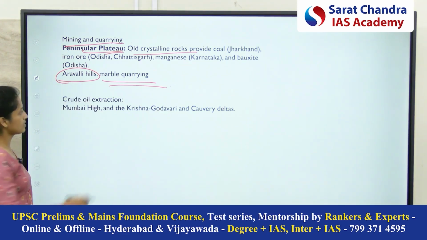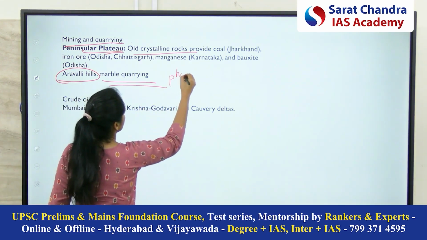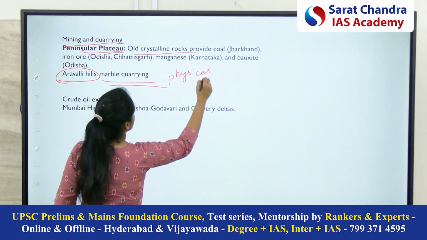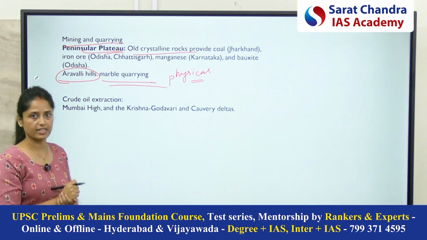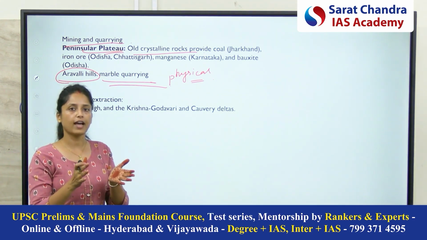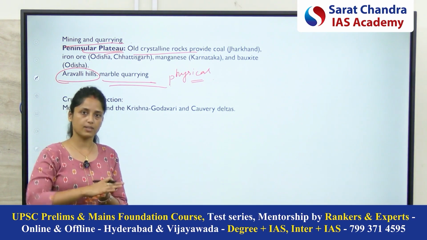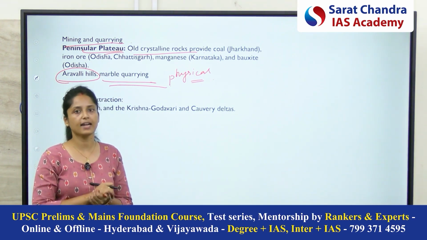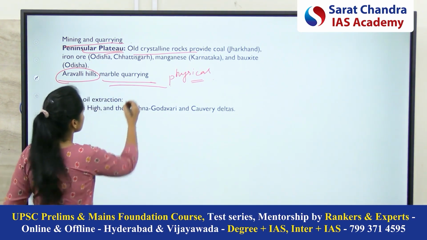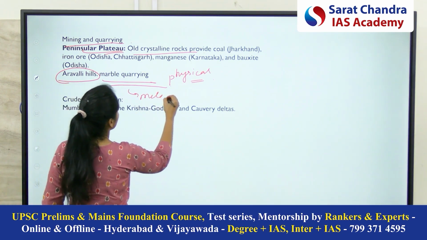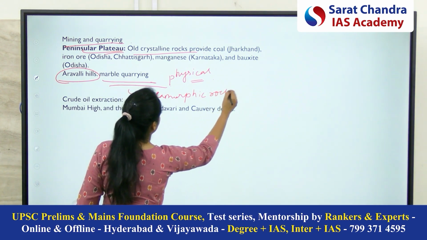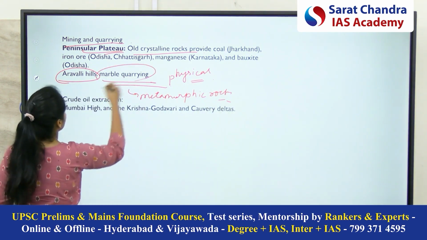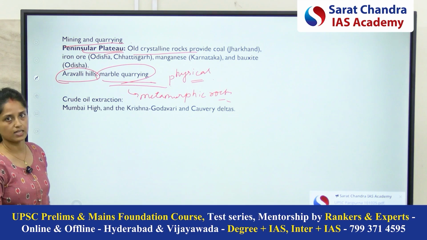The physical reason for this is that Aravalli Hills were formed by the accumulation of sediments, and over a period of time, those sediments got compressed under high heat and high pressure. So because of this, metamorphic rocks were formed. And as a result, marble quarrying is easily done in Aravalli Hills.